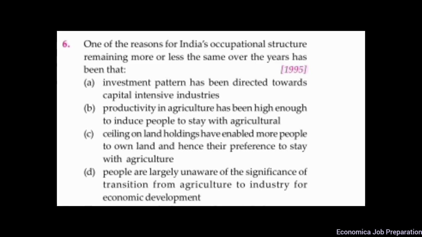Question number 6. One of the reasons for India's occupational structure remaining more or less the same over the years has been that. Here, the correct option is option A. Investment pattern has been directed towards capital-intensive industries. Our economic planners are not emphasizing development of small-scale industries in their plan strategies.